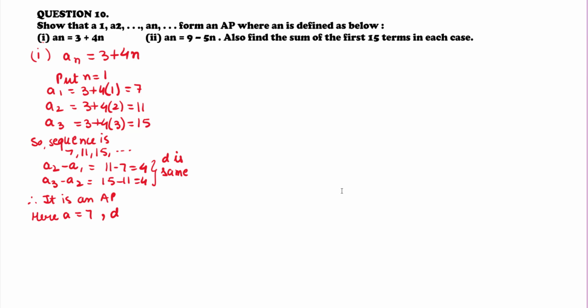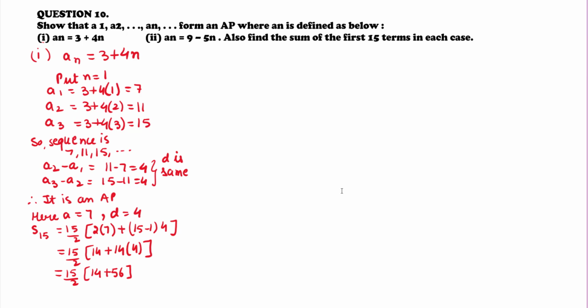So let us find the value of S15. That is equal to 15 upon 2 into 2 into 7 plus 15 minus 1 into 4. That is equal to 15 upon 2 into 14 plus 14 into 4. That is equal to 15 upon 2 into 14 plus 56. That is equal to 15 upon 2 into 70. That is equal to 15 into 35.